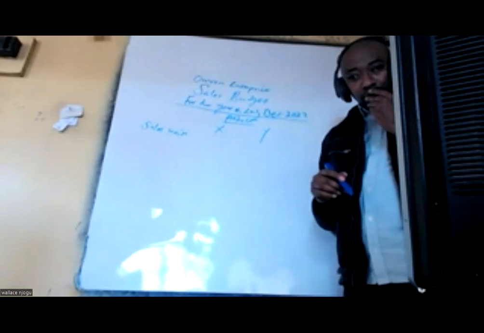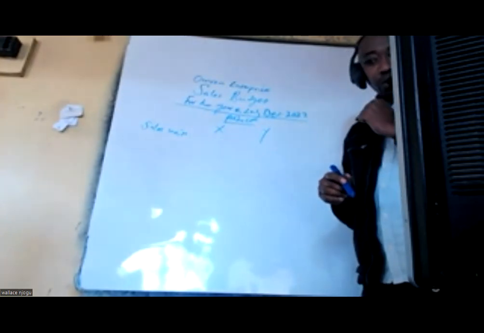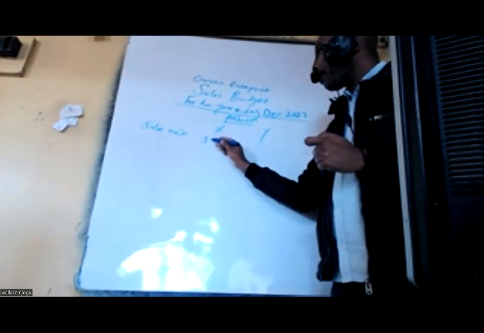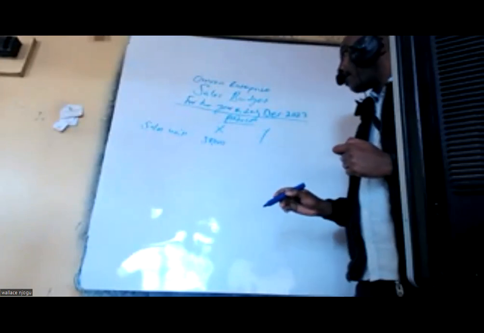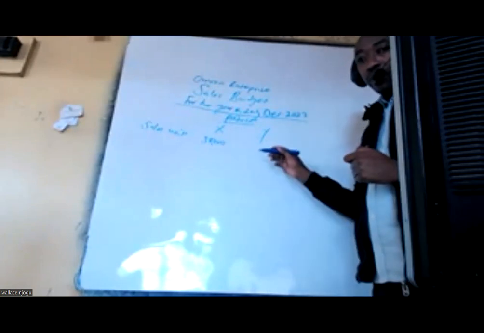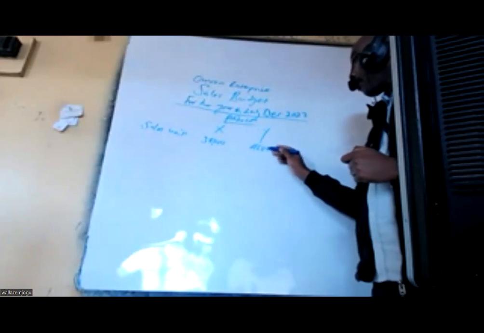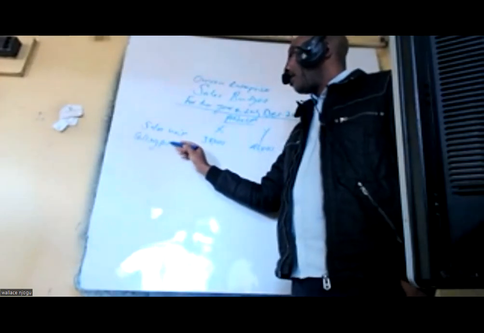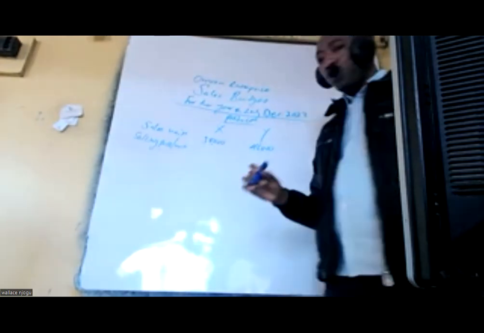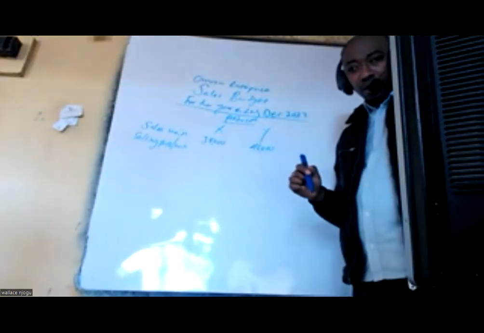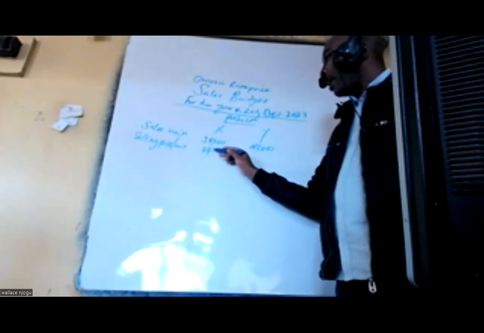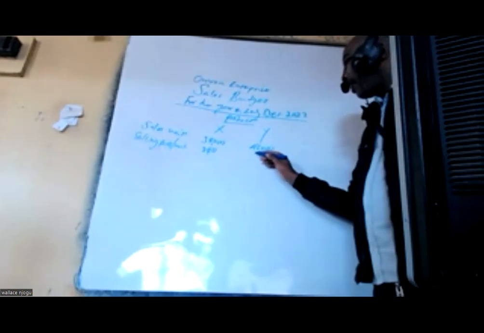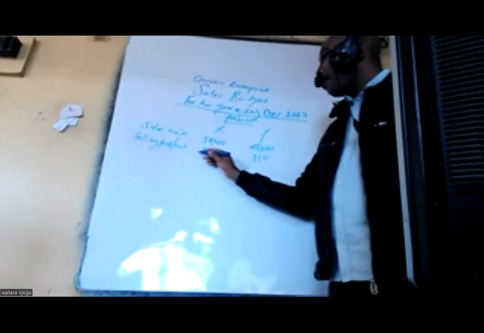For product X, we have 38,000 units. For Y, we have 46,000. Good. Then we have the selling price per unit. For X, 240. And for Y, 350.